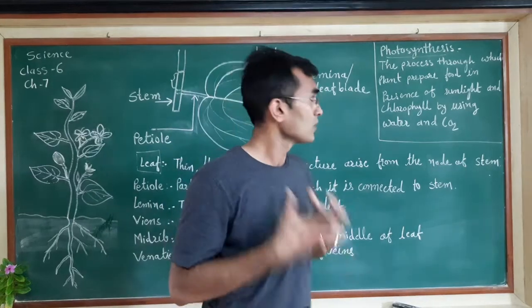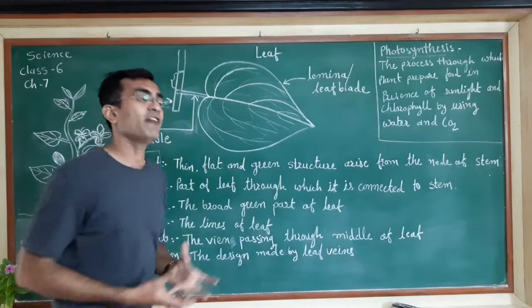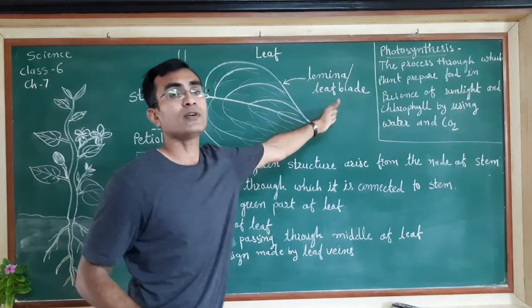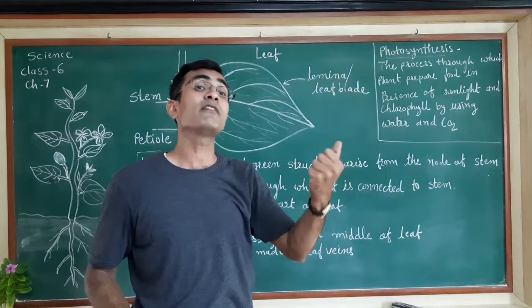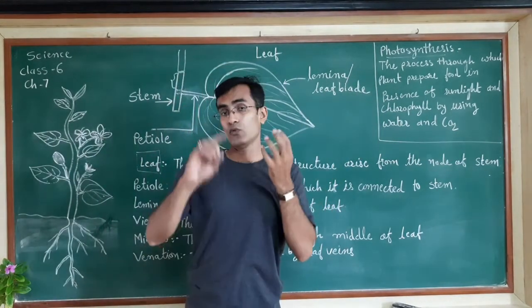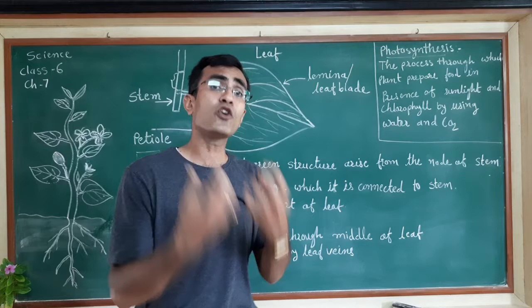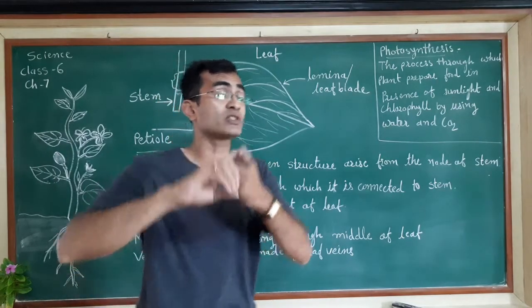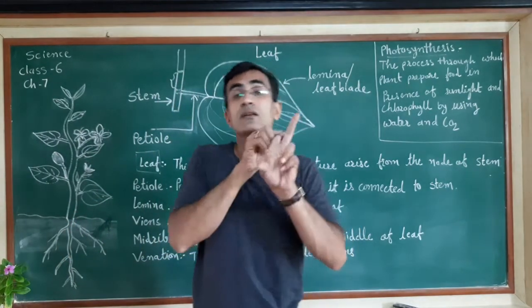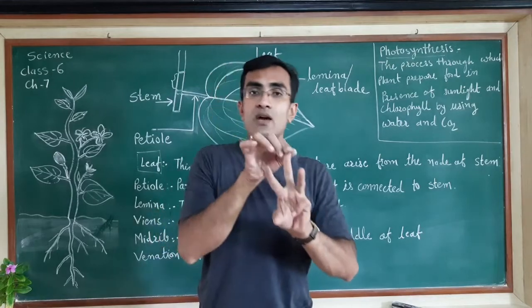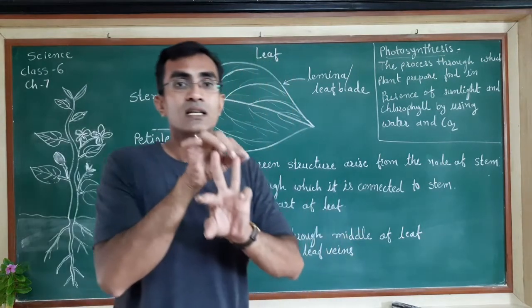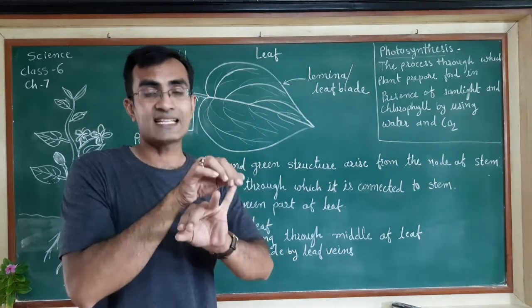whatever we say. Okay, so if we want to define photosynthesis, how will we define it? When you write the photosynthesis definition, you need to include certain things. Which are they? Chlorophyll, carbon dioxide, water, and sunlight.